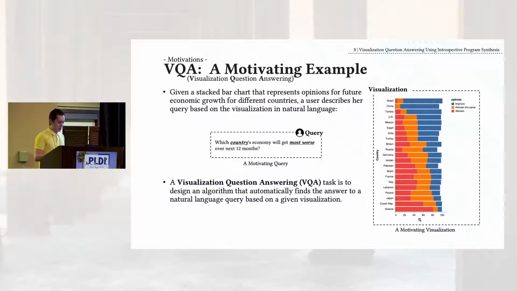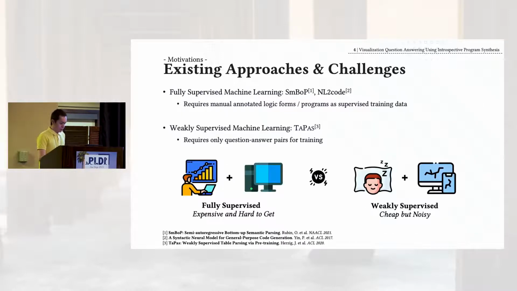Now the problem becomes how we can design an algorithm to automatically figure out the desired answer, right? Some prevailing approaches for solving the VQA task are mainly based on statistical machine learning. There are two categories that I would like to mention here. The first one is the fully supervised machine learning methods, which, for example, include SymBob and NL2Code. These methods still need high-quality manually annotated logical forms or programs that can explain the transformation from the question to the answer.